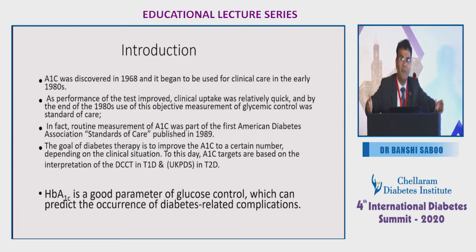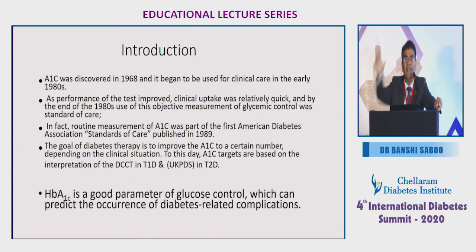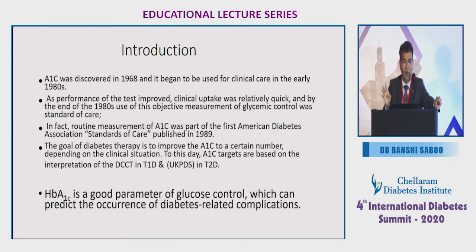So since then we are using it as a standard of care, and he was saying that it cannot tell you about hypoglycemia. We all know the goal of diabetes therapy, why we are treating diabetes, is to improve the A1C to a certain number, depending on the clinical situation, and for that we have data from DCCT and from UKPDS. HbA1c is a good parameter for overall glucose control, and it can predict the occurrence of diabetes-related complications, because we have data from the last 20 or 30 years.